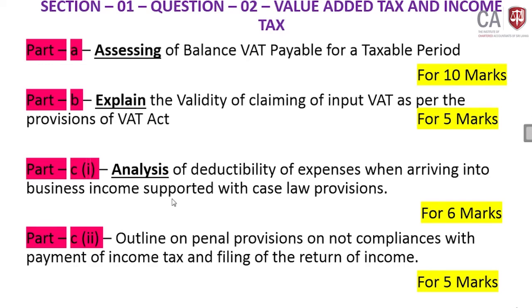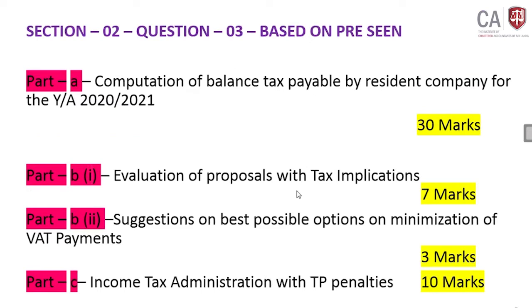And the next one, in Part C Roman 1, is totally on income tax. In that, the analysis of deductibility of expenses when arriving at business income, supported with case law provisions. It is a justification of whether this expense can be deductible or not. With reference to this, you need to support it with the case law provisions. We need to look at that.